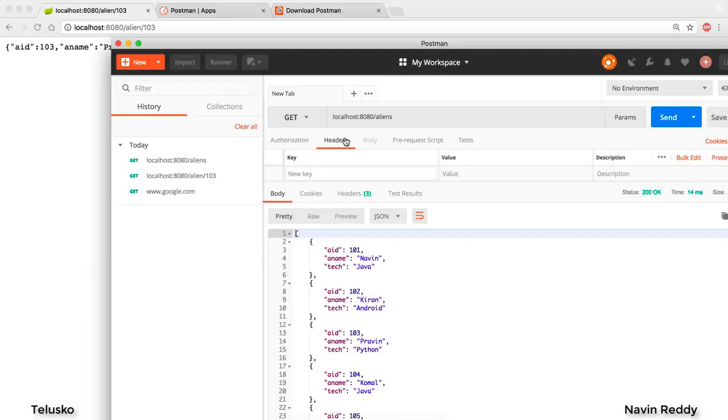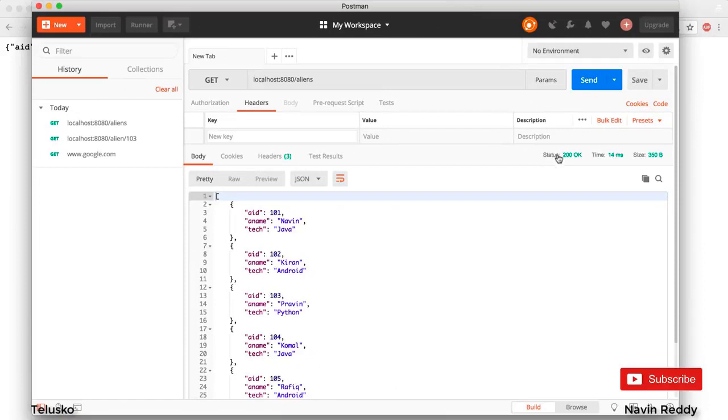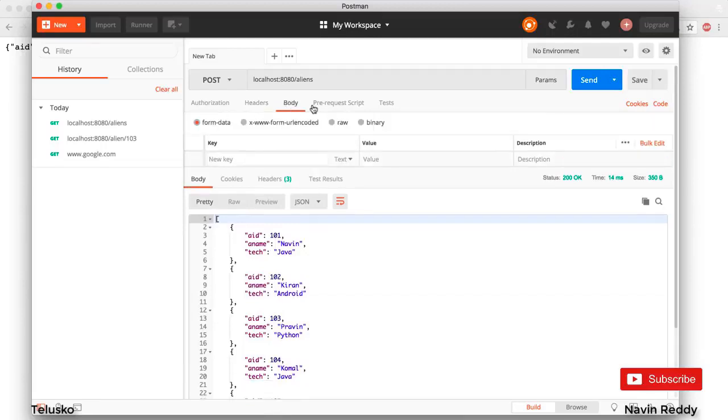You will go to headers and mention whatever data you want. This is where you will mention the header, whatever data you are sending to the server, you can specify all that here. We also get this status, which is 200 OK. If there's any error, let's say resource not found, it will send 404, which is your favorite. Response time, everything is available here, so this is the best place you can test your APIs. What if you want to send some data? You will use a post request, and this is where you will send data. Again, we'll be doing that a lot in the subsequent tutorials. But as of now, in this video, the important thing was how to use Postman and how to download it.